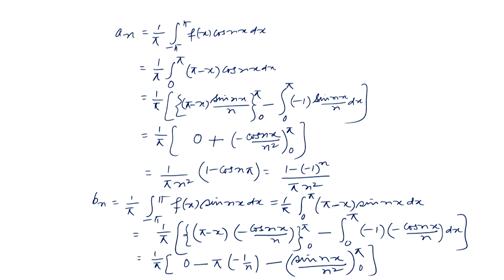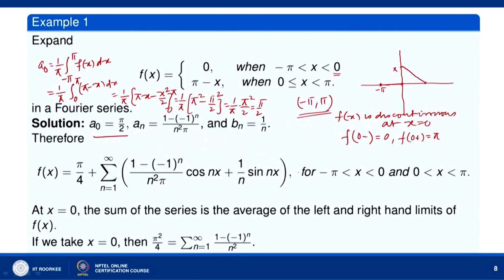This is 0, since sin n x is 0 at x equal to 0 as well as x equal to pi. So, we get 1 over pi into pi by n, that is, 1 by n. So, a n is 1 by n, b n is 1 minus minus 1 to the power n over pi n square. So, we get the value of a n, we get the value of b n.